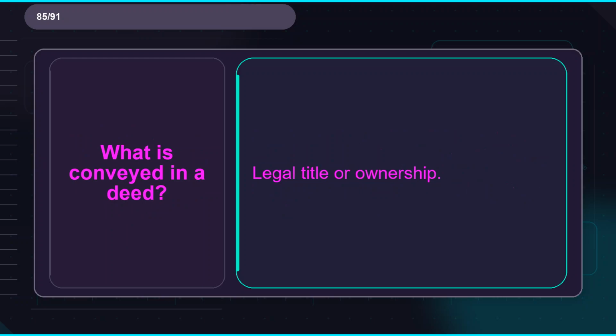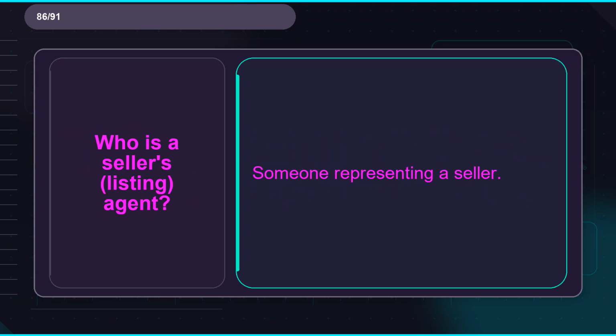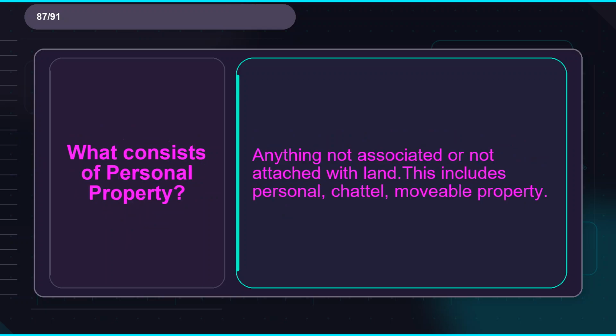Flashcard 85. Term, what is conveyed in a deed? Definition, legal title or ownership. Flashcard 86. Term, who is a seller's, listing, agent? Definition, someone representing a seller. Flashcard 87. Term, what consists of personal property? Definition, anything not associated or not attached with land. This includes personal, chattel, movable property.